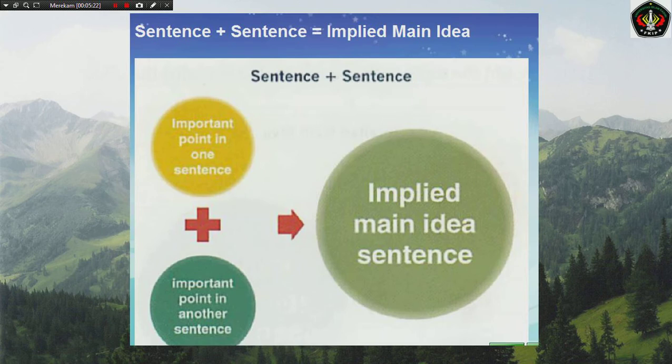Style number 2: sentence per sentence. The second type of implied main idea exists when the author's most important point is divided into two sentences. These sentences must be combined in order to accurately state the main idea in a single sentence.